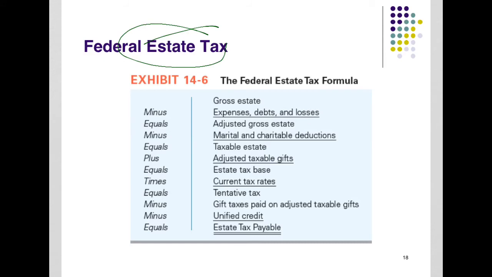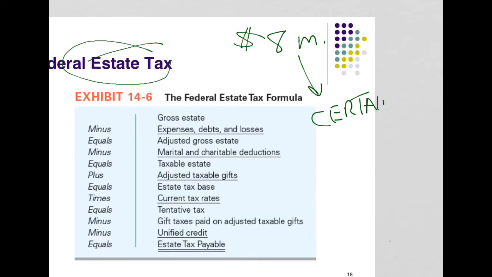The amount owed at death. The person who gave away the $8 million in lifetime certainly will have an estate tax at death because they've already used up their lifetime credit. That's assuming they have assets when they die. If they gave away $8 million in lifetime, maybe they don't have anything left.